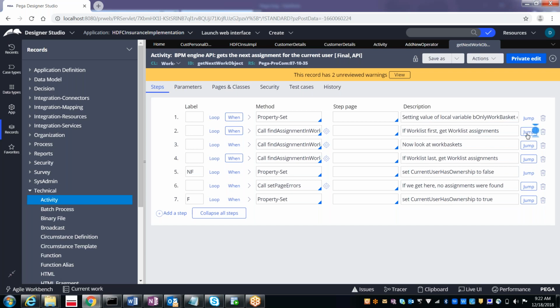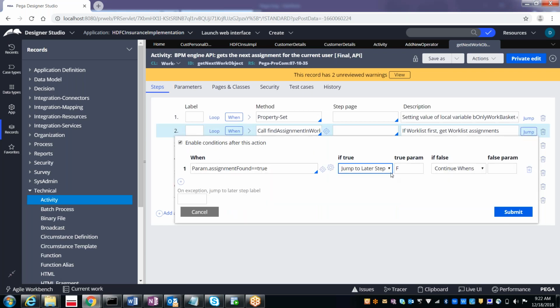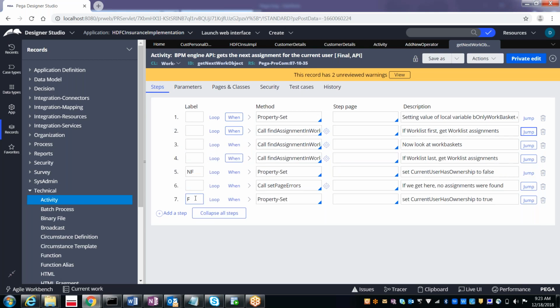What is this jump? Here they are applying some condition, and based on the condition, they want to jump to the later step F. If it is equal to true, they want to jump to F. That means from the second step, it will go to the 7th step where F is there. Through the F, they identify it. Sometimes they would be jumping to the 5th step. So to identify this particular step, we can use the label.